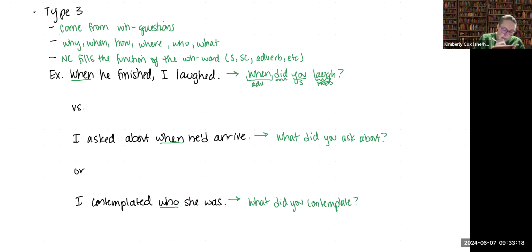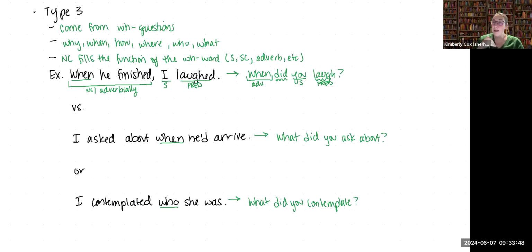So I is the subject, laughed is my predicate. That makes sense as a sentence. When he finished provides additional information. And so it is actually a noun clause, but it's a noun clause that's functioning like an adverb, filling that adverbial function.